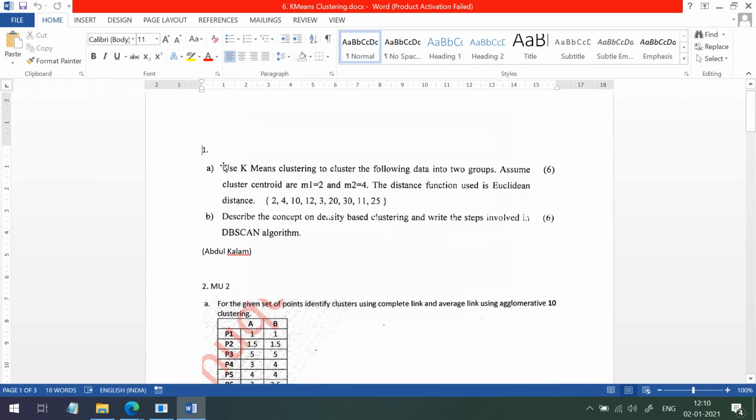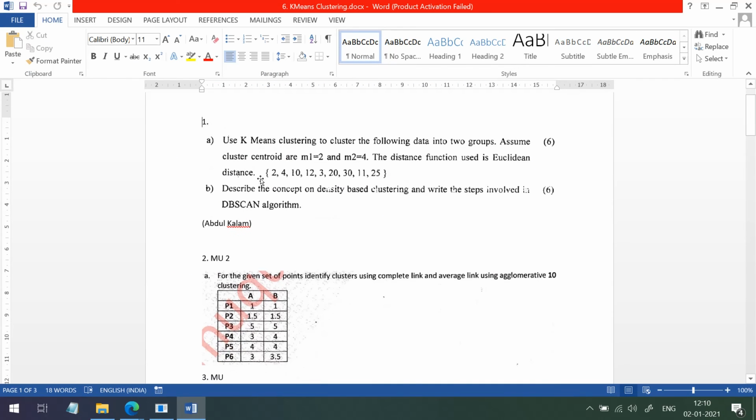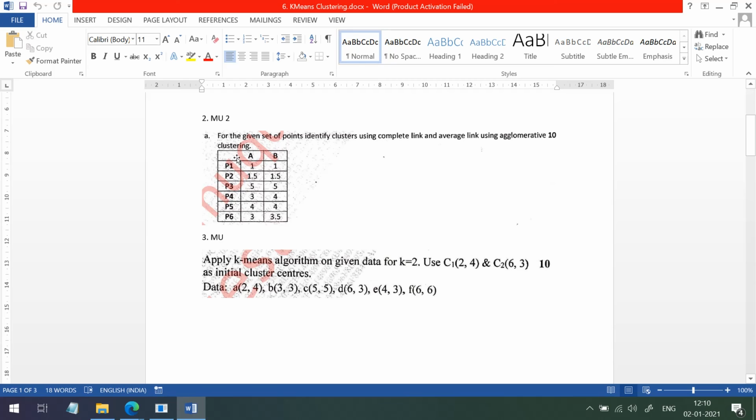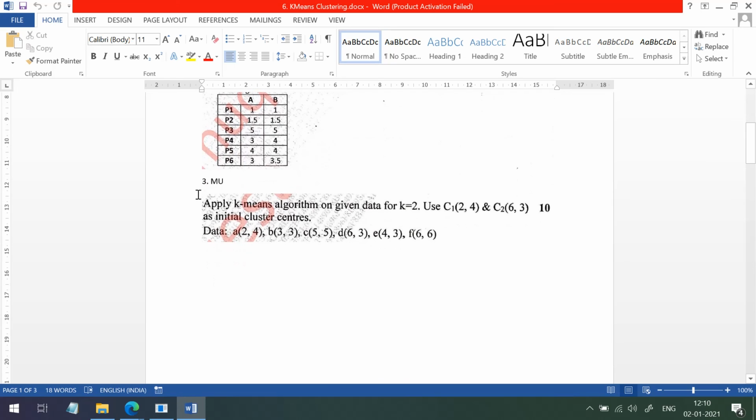We have solved this problem number 1. This question number 2 is asked in Mumbai University twice. It is based on agglomerative clustering, that we will see in next lecture. This question is asked in Mumbai University once. So here k value is 2. Centroid is also given. Okay, actually they will provide the initial value of centroid, because if you choose different centroid values, your answer will be different.